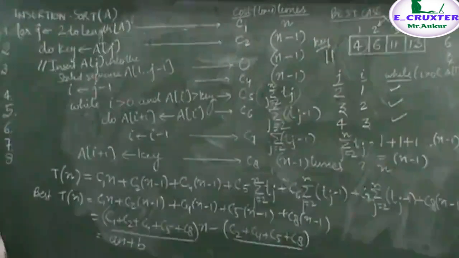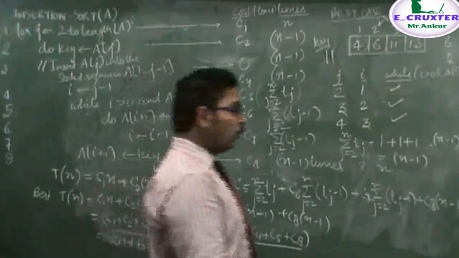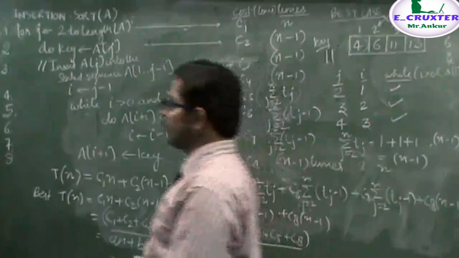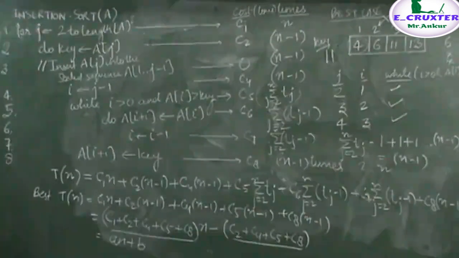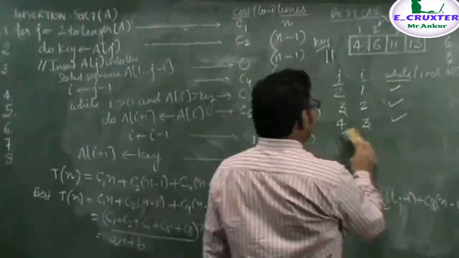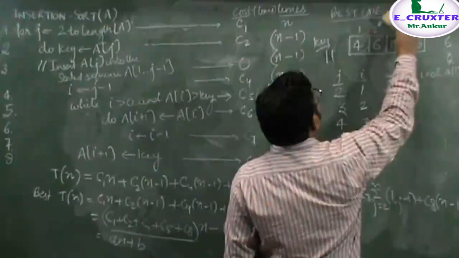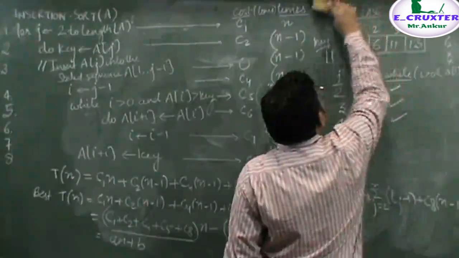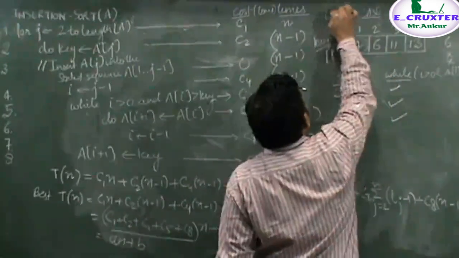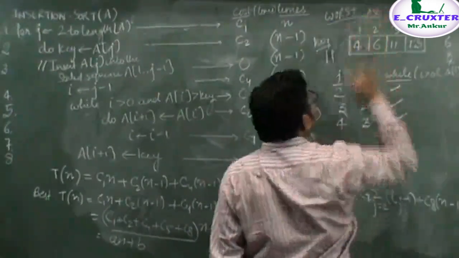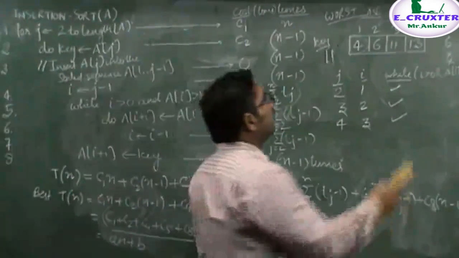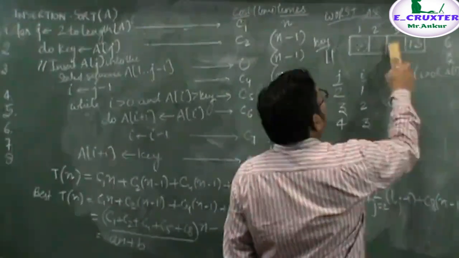Okay. Now, what will be the analysis in the case of the worst case? Just try to understand it. If we talk about worst case analysis, what will be its running time? Worst case means when we have to sort the elements in ascending order and the elements are given in descending order. That is, let's say in this array the elements are like this.